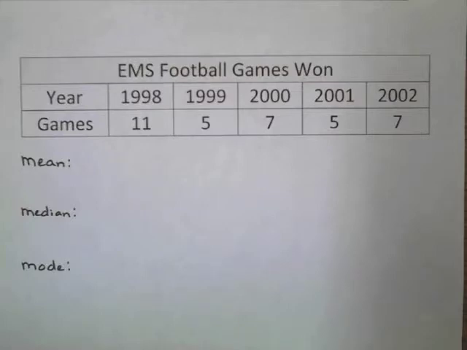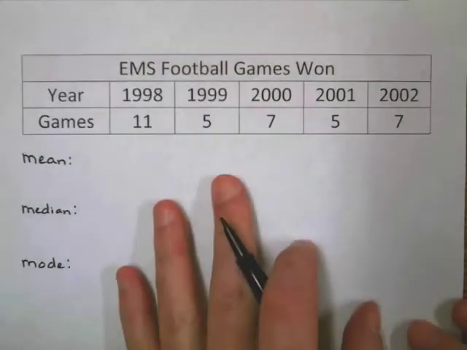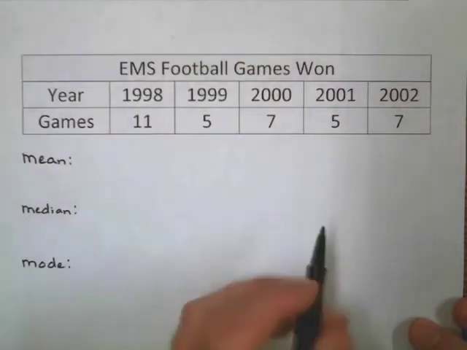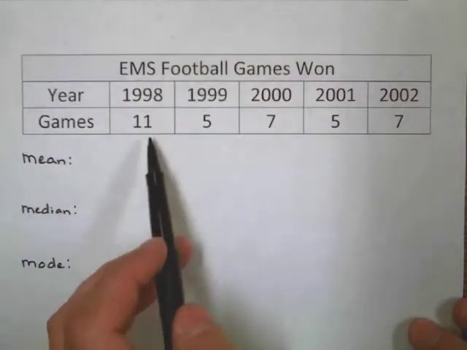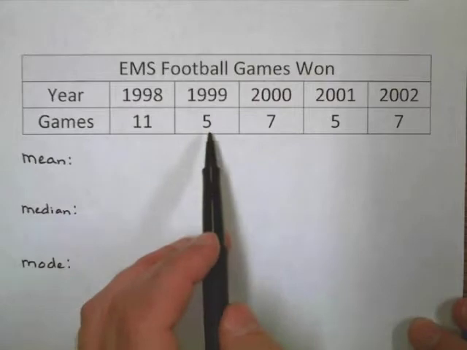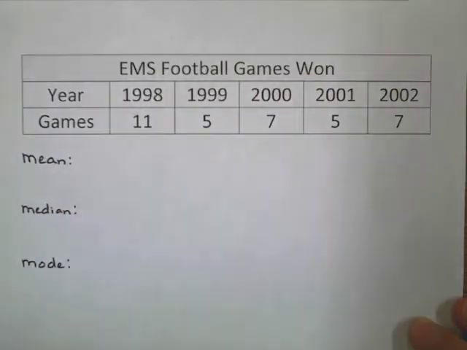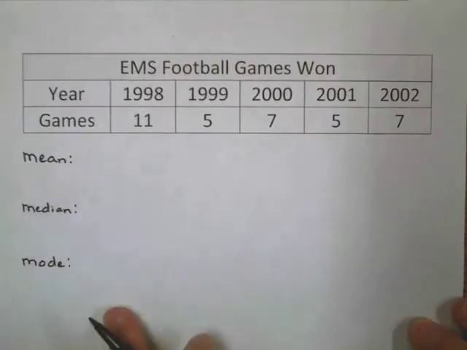Lesson 6-3, Example 1. Our objective is learning the effect of additional data and outliers. Here we have some information about some football games by an elementary school. In 1998, they won 11 games, 5 in 99, 7 in 2000, 5 in 2001, and 7 in 2002. And we want to find the mean, median, and mode of these.